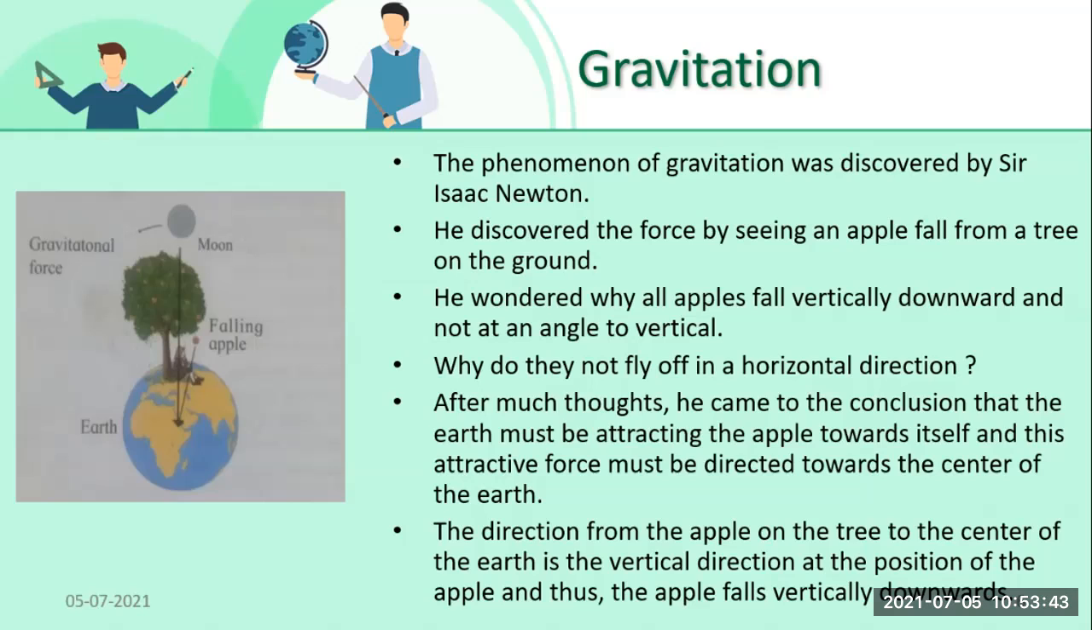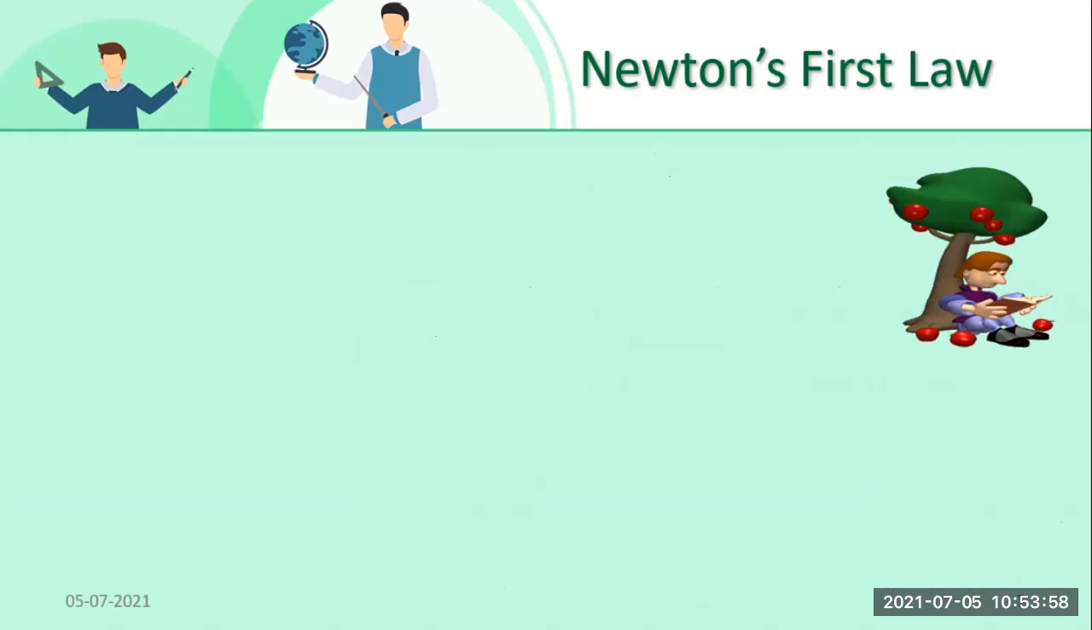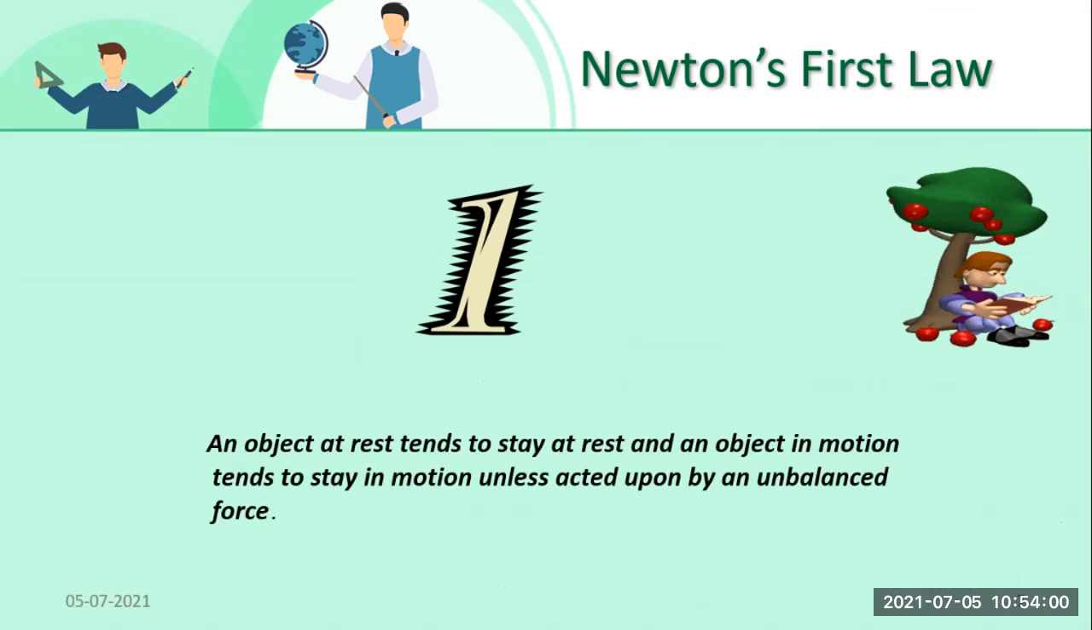We have seen some laws in standard 9th, right? So we are going to do a small revision of those 3 laws: Newton's first law, second law, and third law. So let's first go towards Newton's first law. What was the first law, students? An object at rest tends to stay at rest, and an object in motion tends to stay in motion unless acted upon by an unbalanced force.